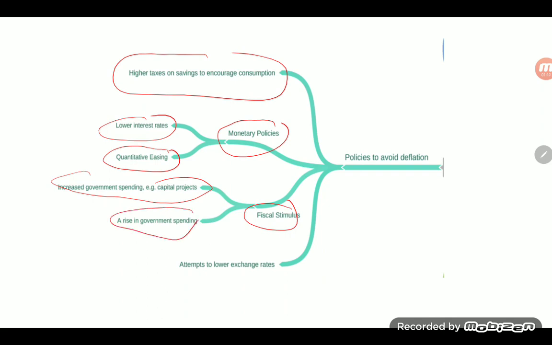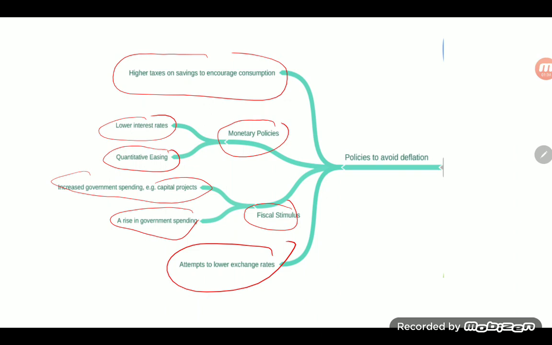And finally, there can be attempts to lower the exchange rate. So this may be a lowering of the interest rate to encourage outflows of hot money from the country, which will obviously depreciate the currency.